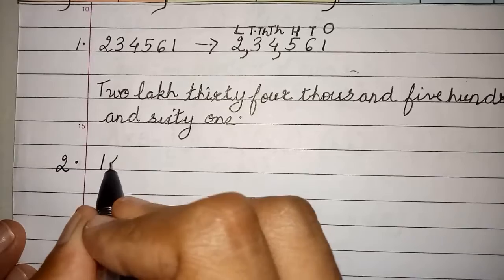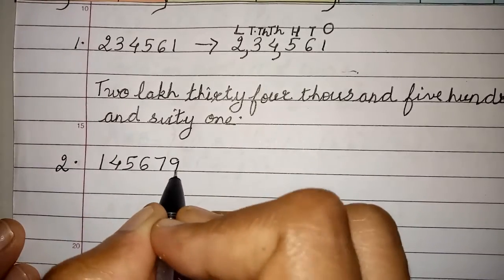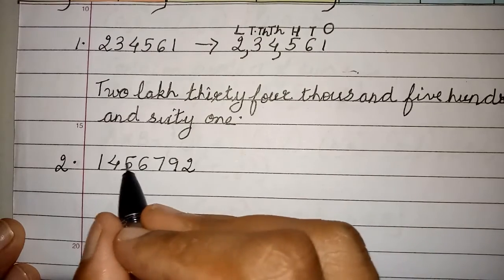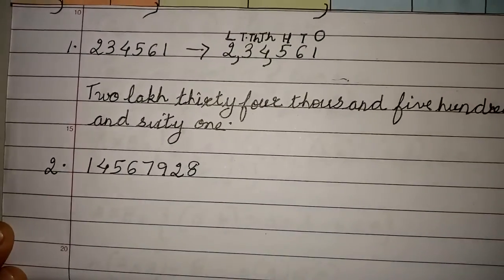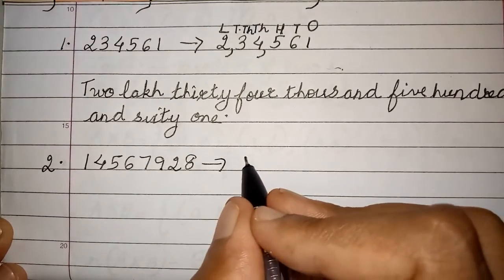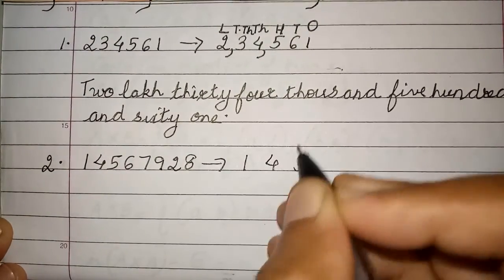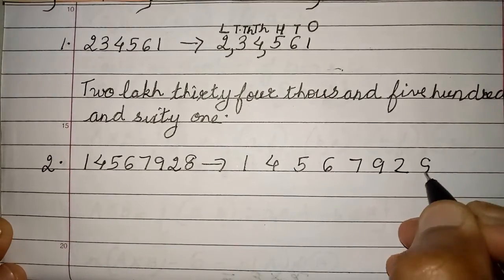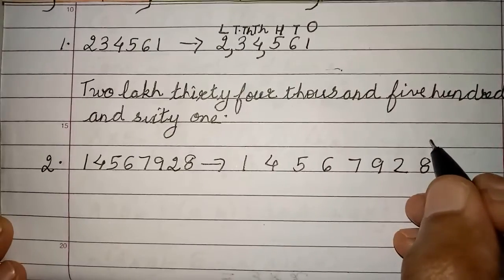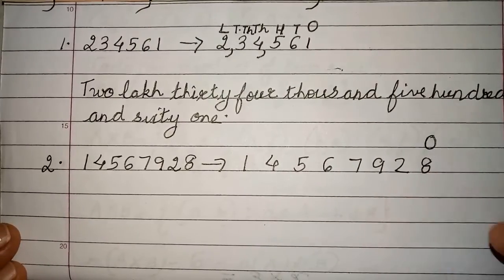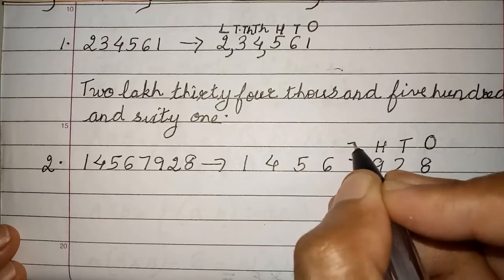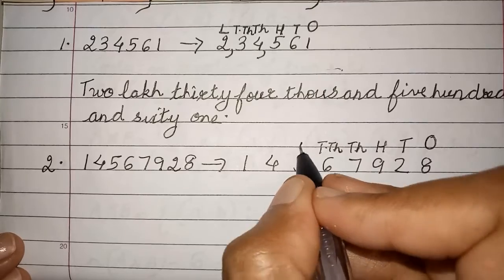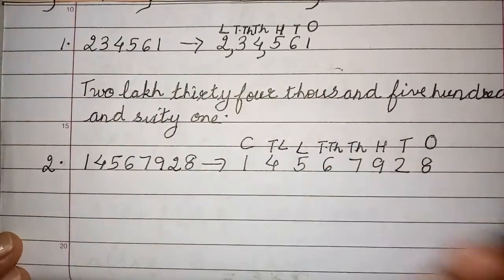Suppose my example is 1, 4, 5, 6, 7, 9, 2. How many digits? 1, 2, 3, 4, 5, 6, 7. Okay, so first step, what will you do? You will write the number. If you want, children, you leave some place, because last time when I wrote, there was congestion in writing. So you leave place and write like this. First you write the periods: ones, tens, hundreds, thousands, 10,000s. Then you have lakh, 10 lakh and crore.